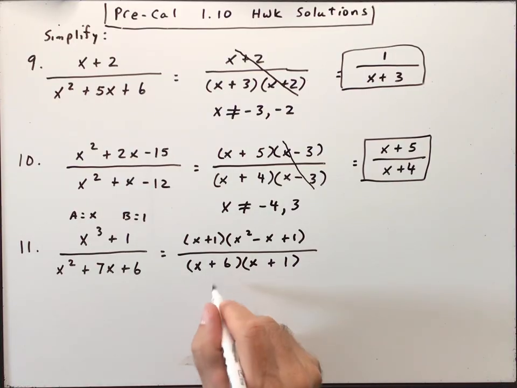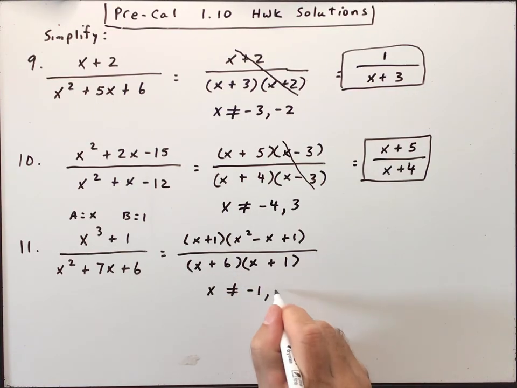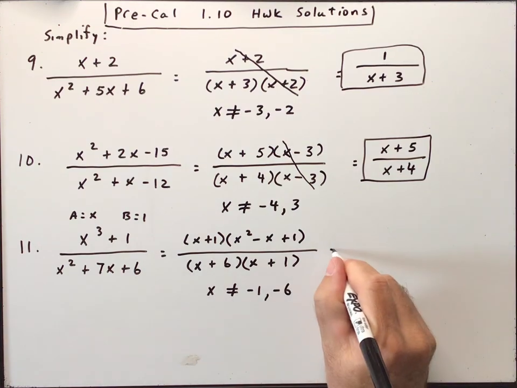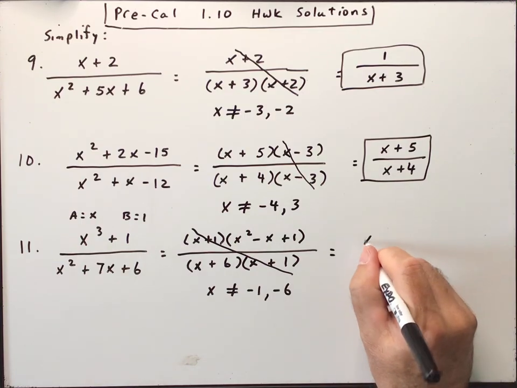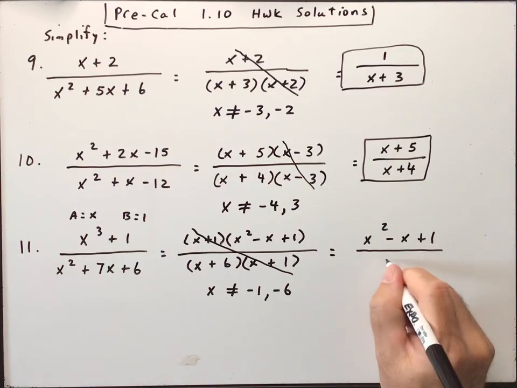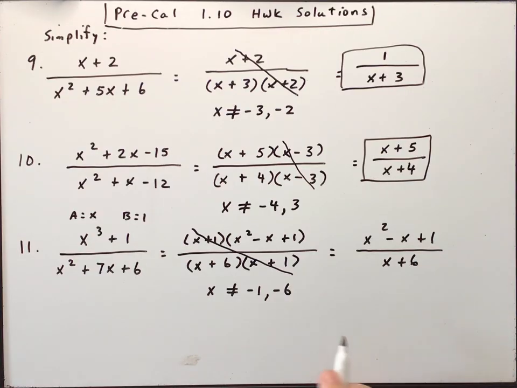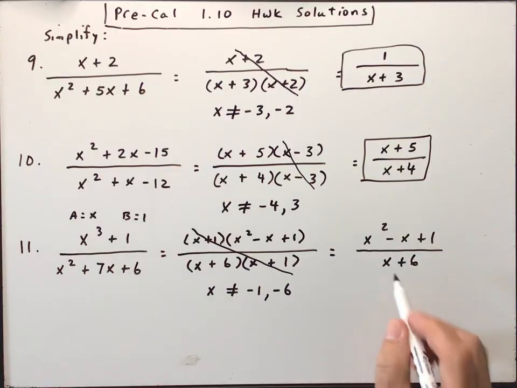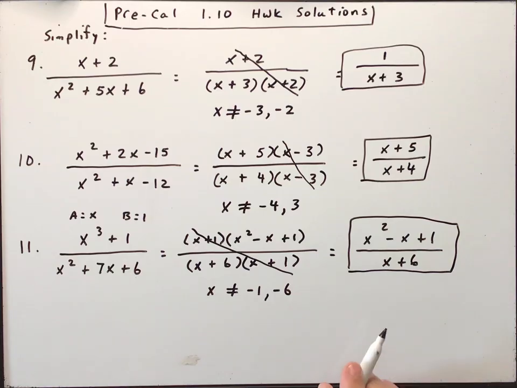So we've got two values x cannot be, -1, because that makes this parenthesis 0, and -6. So make sure you include those. And then to simplify, we can cancel the x plus 1's out, and we'd have x squared minus x plus 1 over x plus 6. So you may not think, well, that's not much simpler than the beginning, but the way it's simpler is that we went from a cube value to a squared value, and mathematicians consider that a simplification.